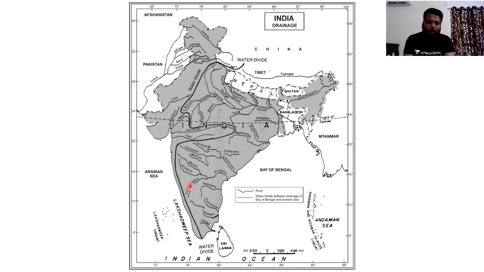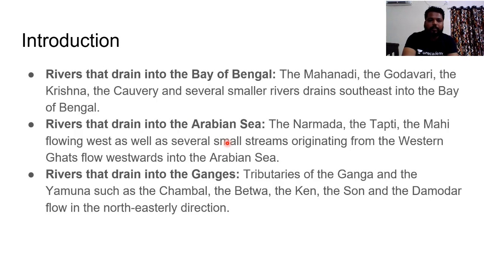So it is highly important for you to make a note of these river systems and the tributaries which these river systems are having. So please try to focus on peninsular rivers. As much important as the Himalayan river systems are for India, these peninsular rivers are also highly important for the Indian landmass, especially for southern India or the peninsular India.